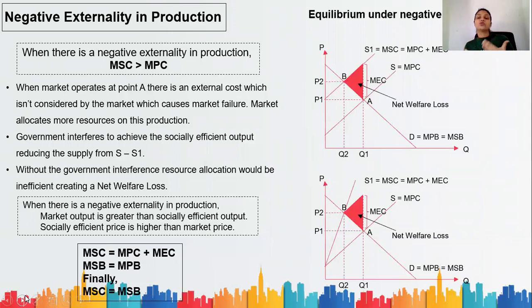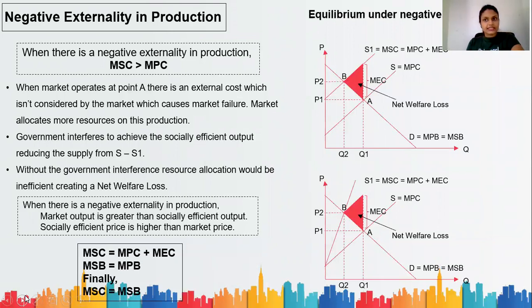That is, marginal social cost will be greater than the marginal private cost. I am the producer, I am producing the product, and my production will cause negative externalities. It means the cost to the society or the third party should be greater than my personal cost, which means there is an external cost. When there is external cost, marginal social cost should be greater than marginal private cost.